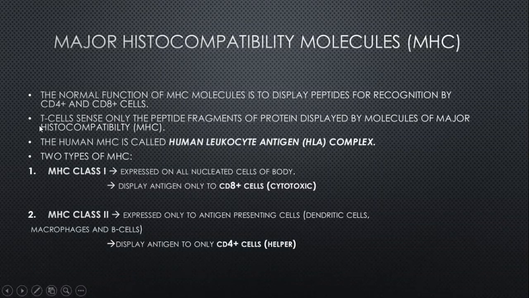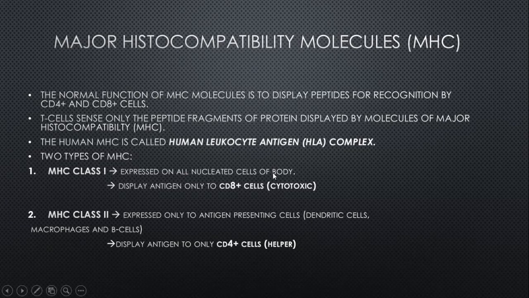The human MHC is called the human leukocyte antigen complex, HLA. There are two types of MHC: MHC class 1 and MHC class 2. What is the function of MHC class 1? These are expressed on all nucleated cells of the body. They display antigen only to CD8 plus cells.